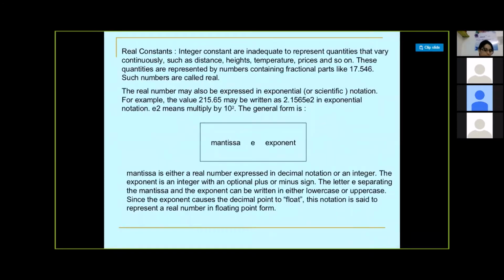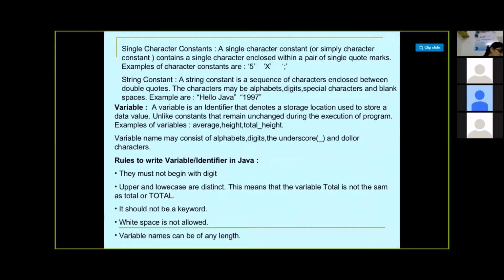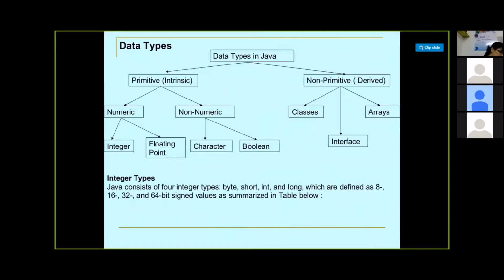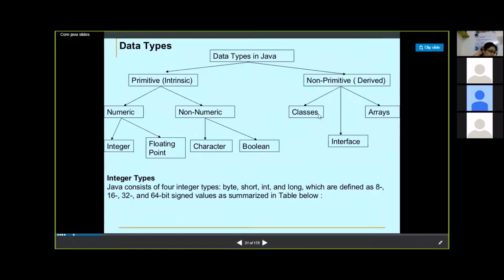Now, this thing is slightly not required for us to understand. So these are the different data types in Java: primitive and non-primitive. Non-primitive basically consists of classes, interfaces, and arrays, which we would be looking into later on. These are the things that we have to take care of now: numeric and non-numeric.